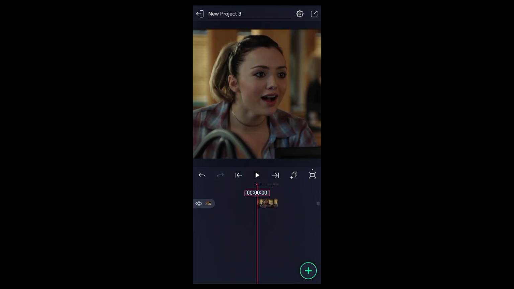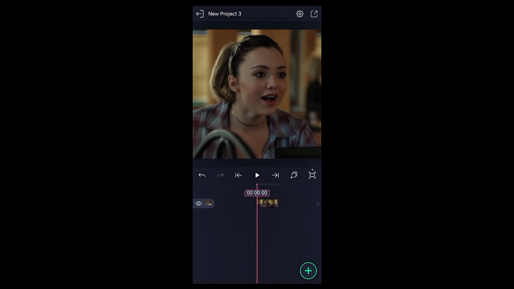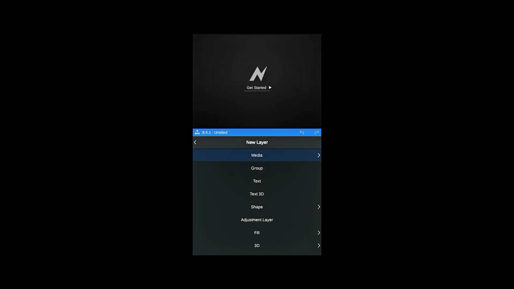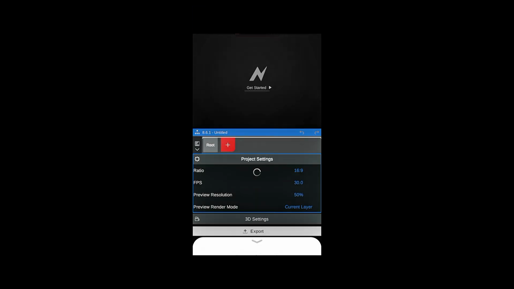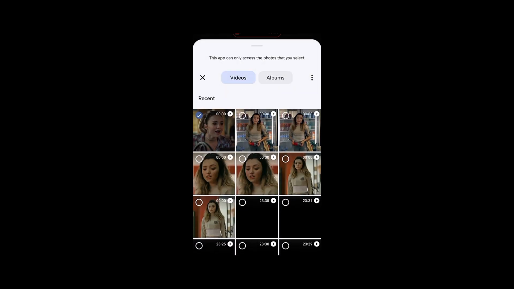Follow my steps. Open Alight Motion. Sort your clips like me. Make a new project in Alight Motion. Import your clip. Export it. Import it in Node Video.